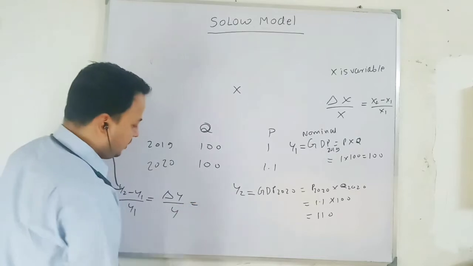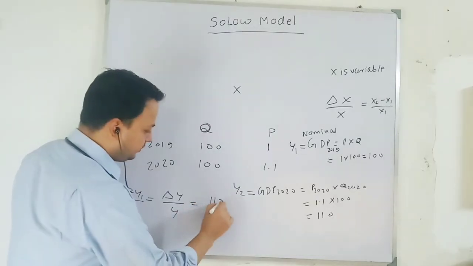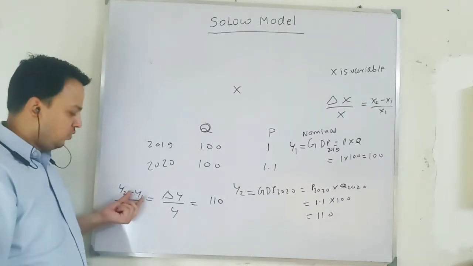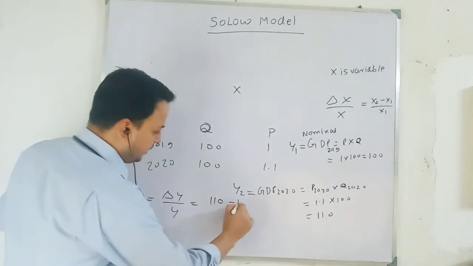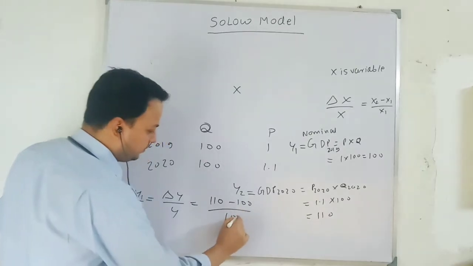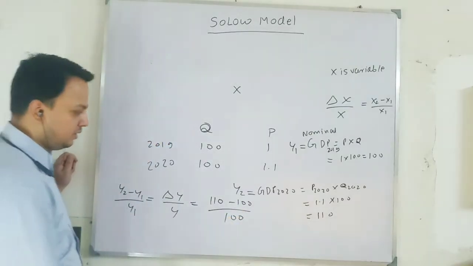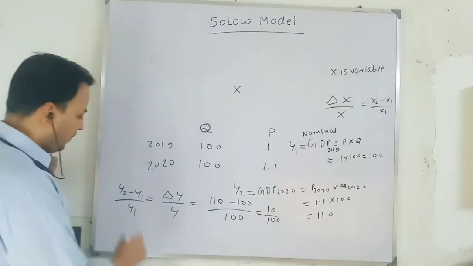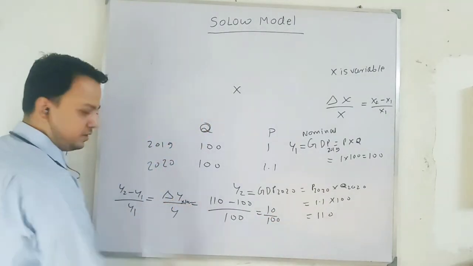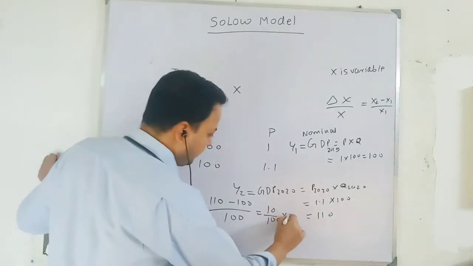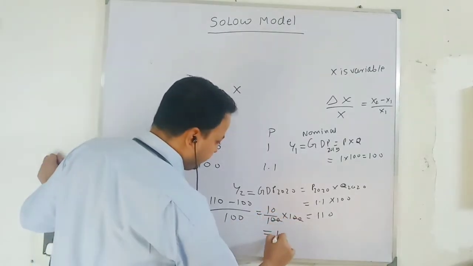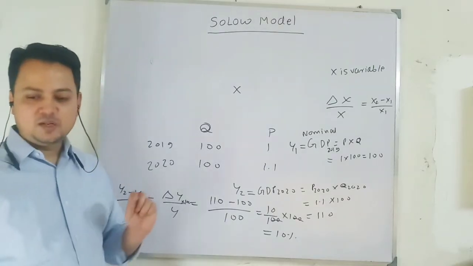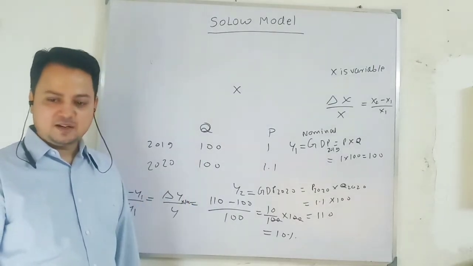So Y2 is how much? 110. New GDP is Y2, the current year. Y1 is the previous period, 100, so 10 divided by 100. When you multiply by 100, you get the percentage. So I will get 10% growth in nominal GDP. My nominal GDP increases by 10%.